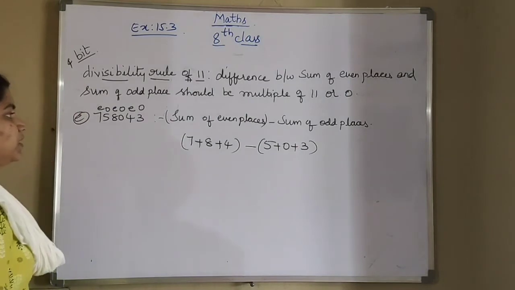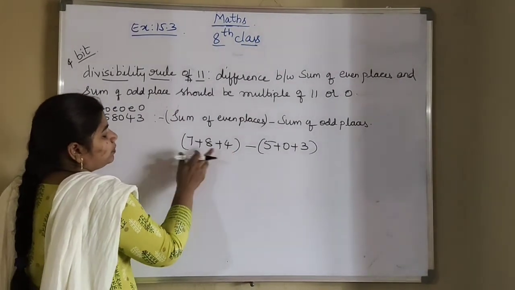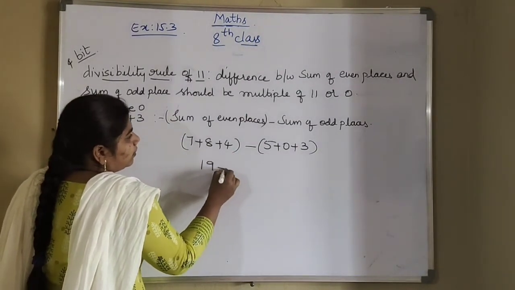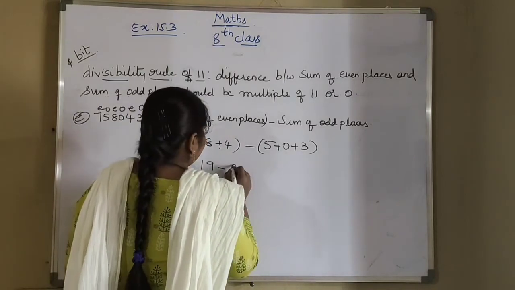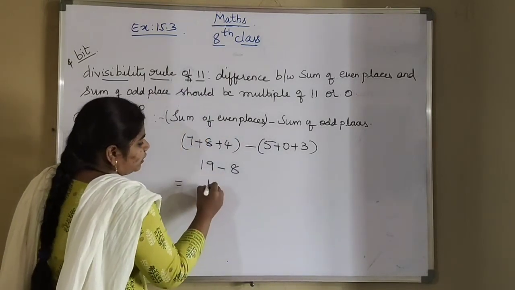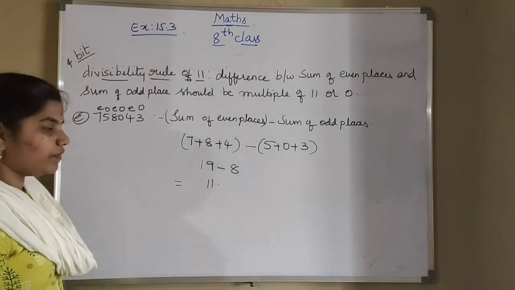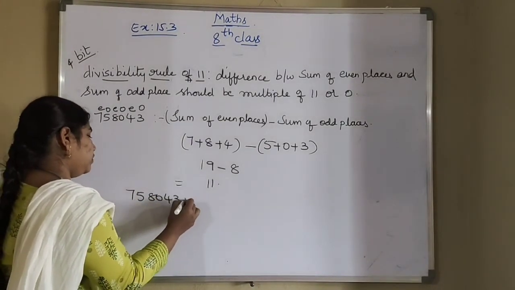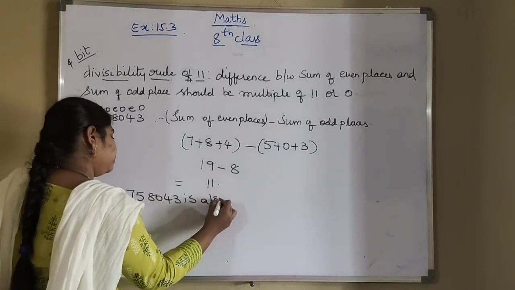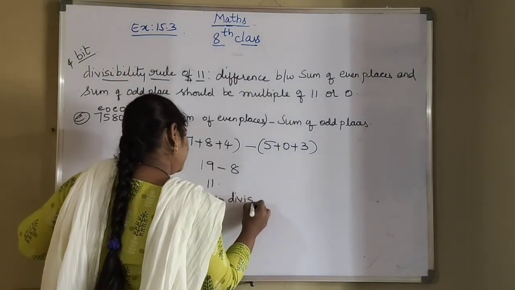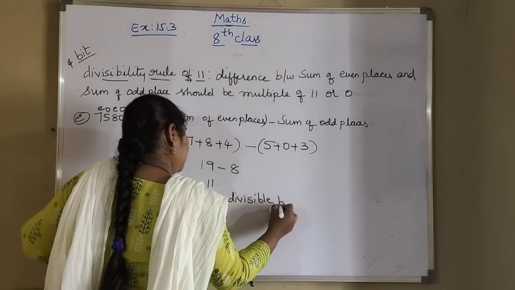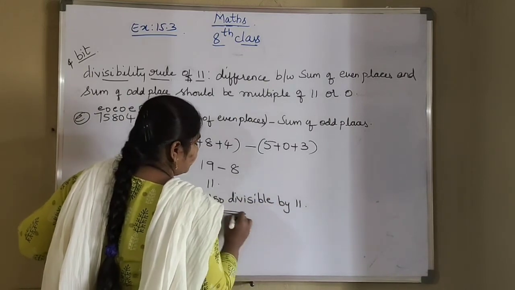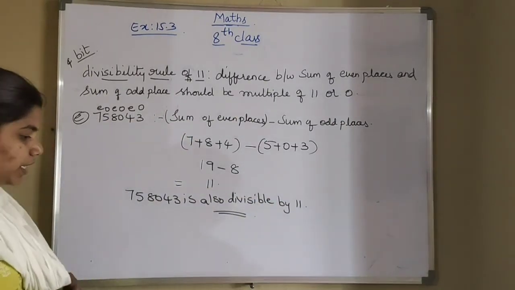Now 8 plus 4 is 12. 12 plus 7 is 19. Minus, 5 plus 3 is 8. So 19 minus 8 will be 11. 11 is a multiple of 11. So therefore this is also divisible by 11. So remaining bits you try as homework.